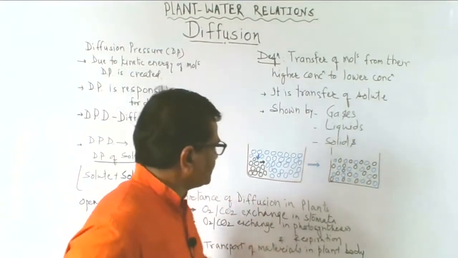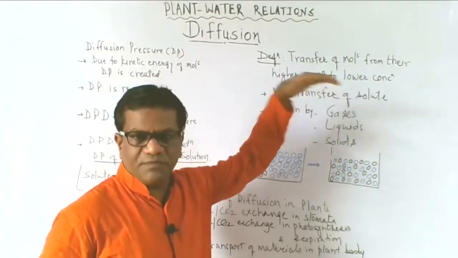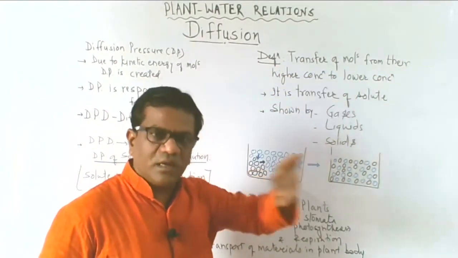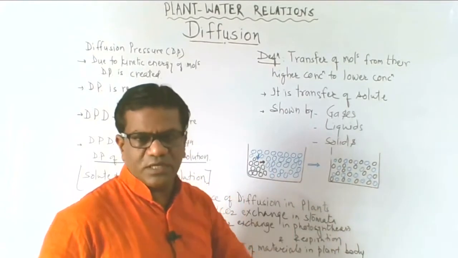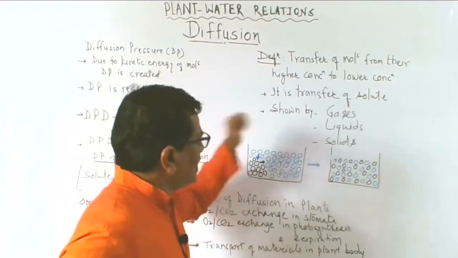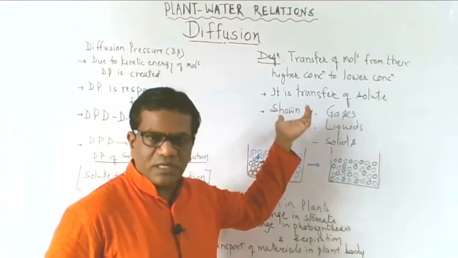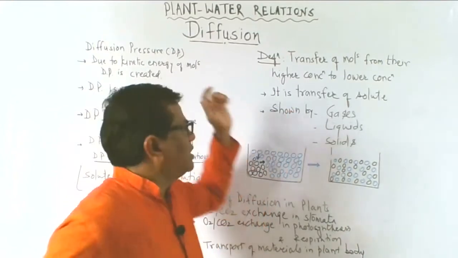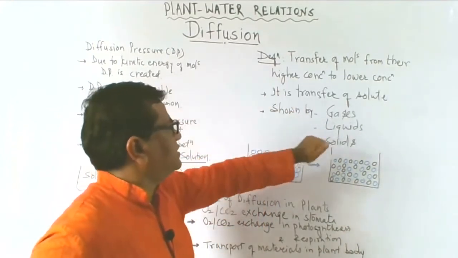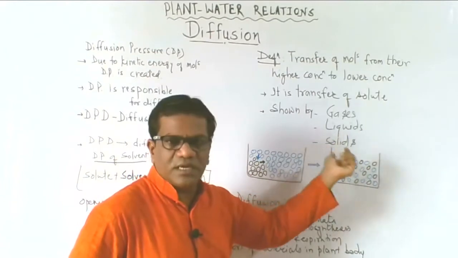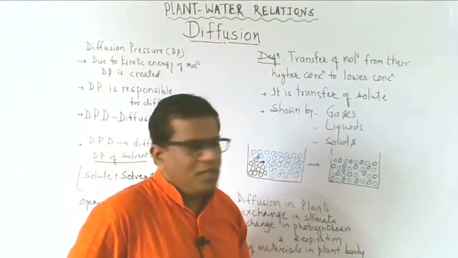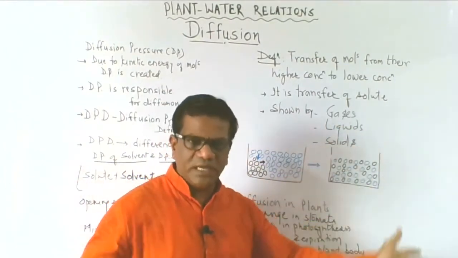Now diffusion is a phenomenon. Unlike osmosis, which always needs water or solvent, diffusion doesn't need any solvent. Diffusion takes place in gases, in liquids, and in solids also. In gases, we have a lot of examples.